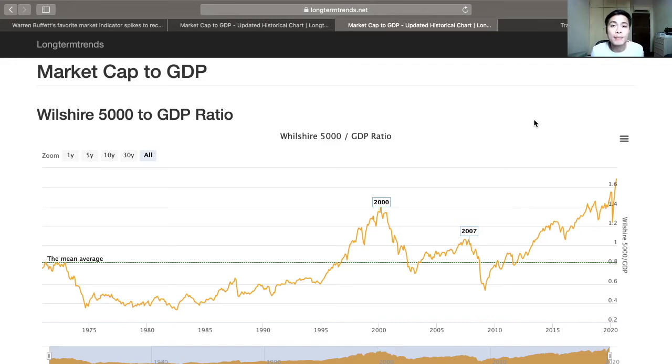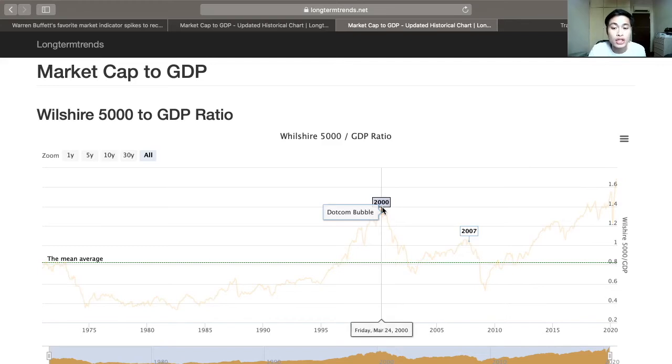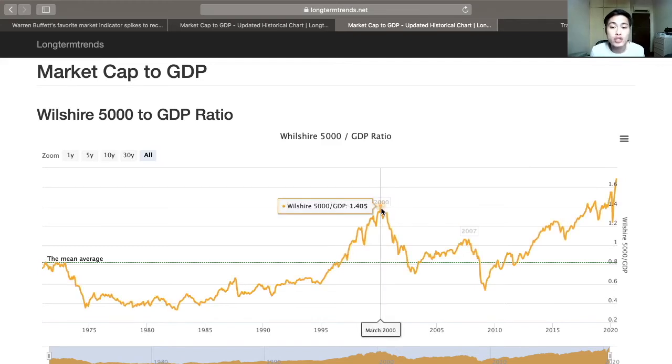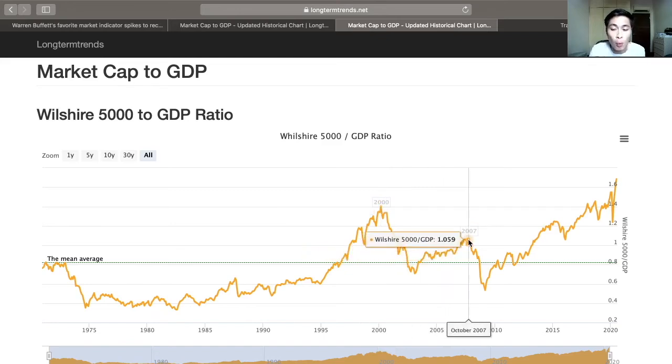Because if you take a look at the past few decades as shown on this chart over here, you'll see that the market cap to GDP ratio is at the highest it has ever been as of July 2020. And at this reading, we are at a higher level than in 2000, where there was the dot-com bubble and where the ratio was only 1.405. And with the current reading, we are also higher than in 2007 of 1.059, and that was during the Great Financial Crisis. And this is why some investors are feeling a bit uneasy right now.